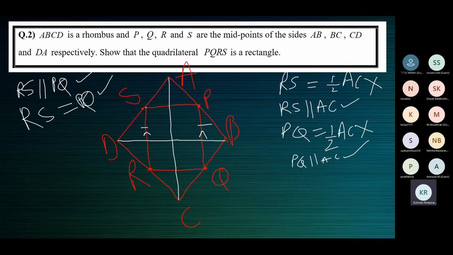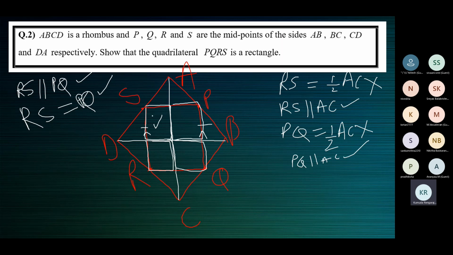Let us prove that this one is a parallelogram. You can either prove this is a parallelogram, or this one is a parallelogram, or this one, or this one, any one of these four. So supposing you want to prove that this one is a parallelogram, we'll see how to prove that.